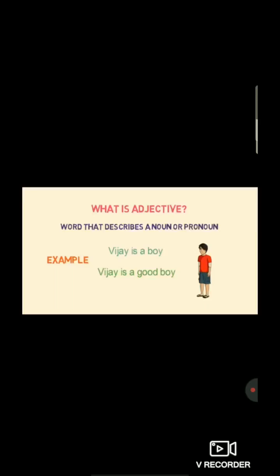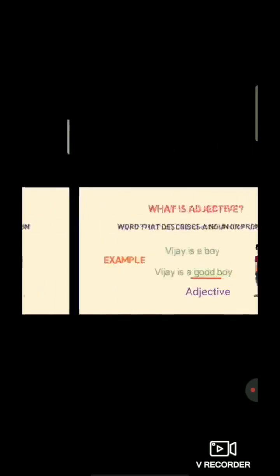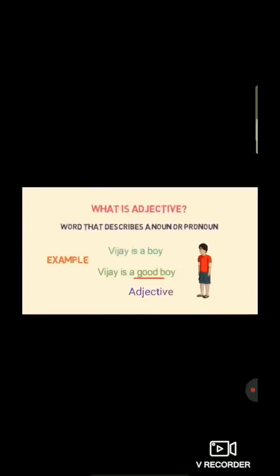But students, where is the adjective? We do not get more detail about Vijay. What kind of boy is Vijay? So come to the second sentence. Vijay is a good boy. So students, we are describing the quality of Vijay by telling Vijay is a good boy. So here good is the adjective. Understood students?